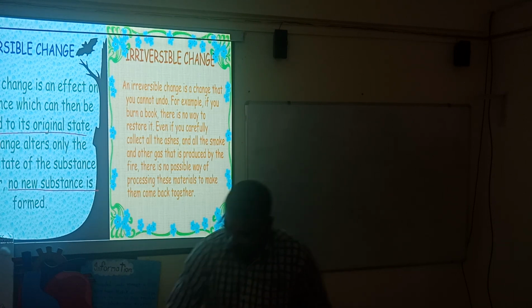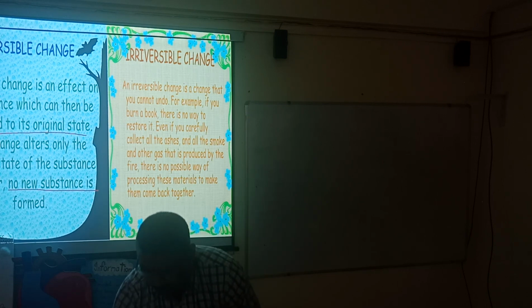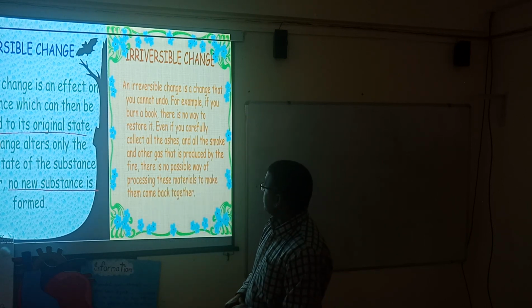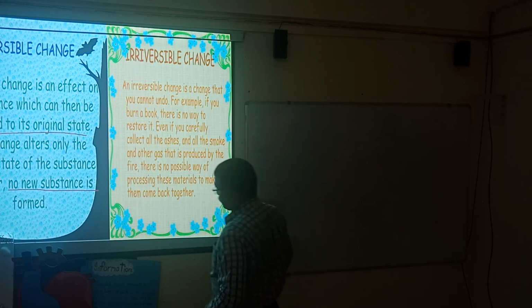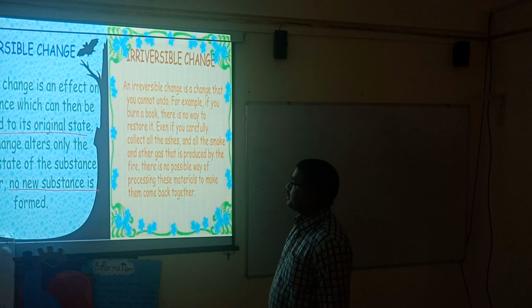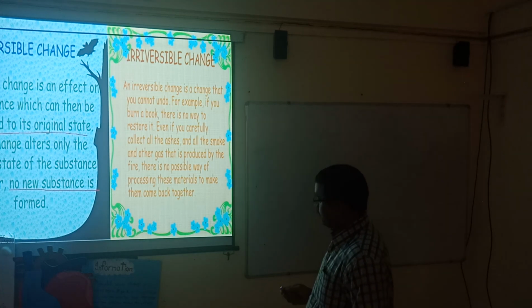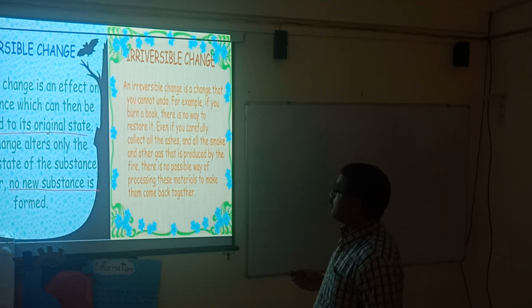Now, the irreversible change is one that you cannot undo. Here I just want to show with a laser light so that you can observe clearly. Here you cannot undo.